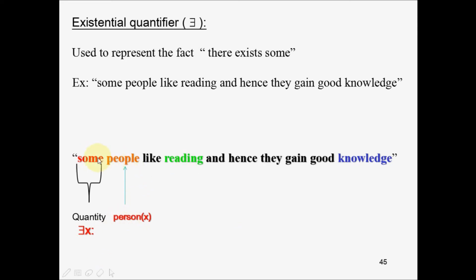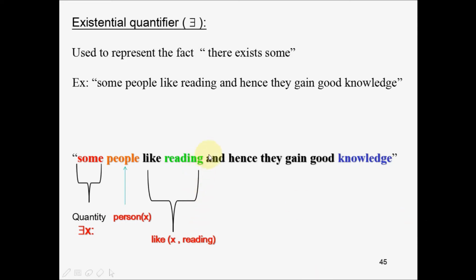Next, some people like reading. So X, who is a person, likes reading. Note that most of the time the objects are given as arguments to this particular predicate, but as a rare case, sometimes the activity also can be given as input to the predicate. For example, here this means there exists some X such that X is a person and X likes reading. So this is how "some people like reading" can be represented.